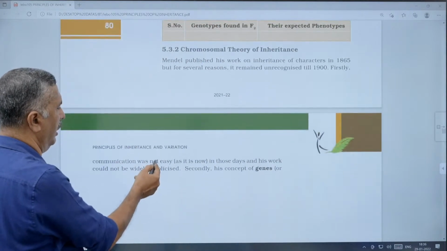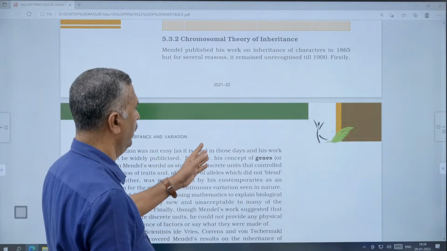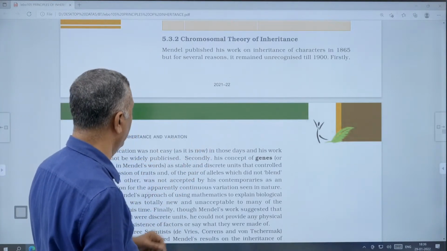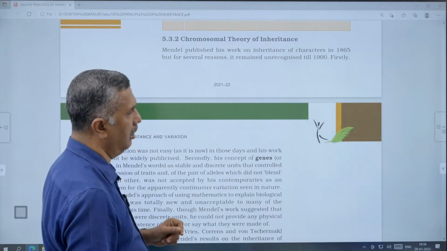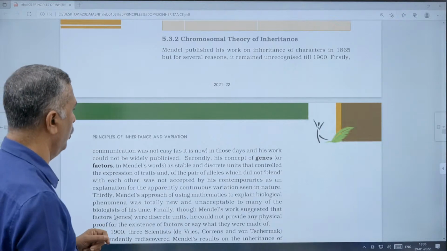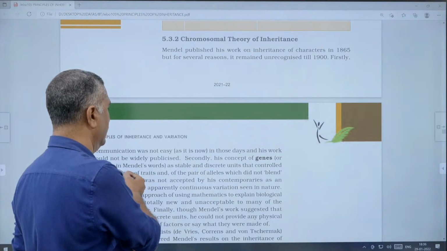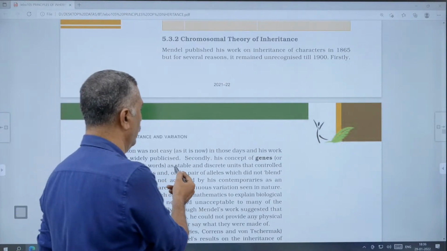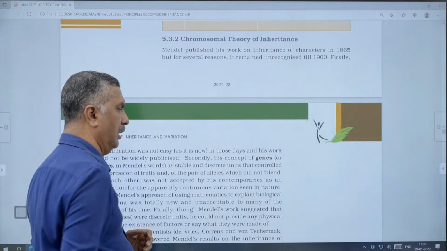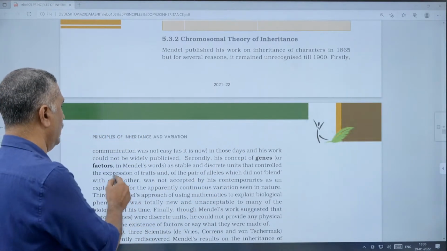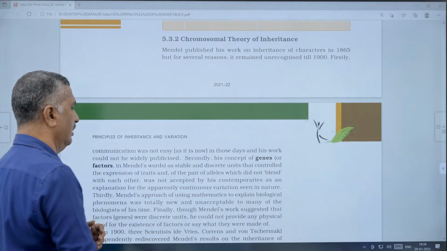Firstly, the communication. What are the main drawbacks here? Firstly, the communication was not easy. It was not well publicized, not widely publicized. That is the first reason it remained unrecognized till 1900. Secondly, the concept of genes or factors. In Mendel's words, they are stable and discrete, or discontinuous, units that control the expression of traits, and of the pair of alleles, which did not blend with each other.